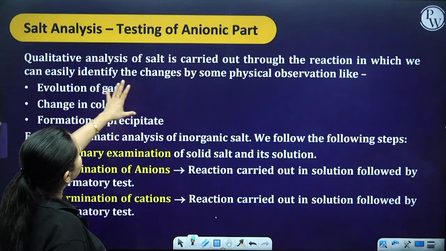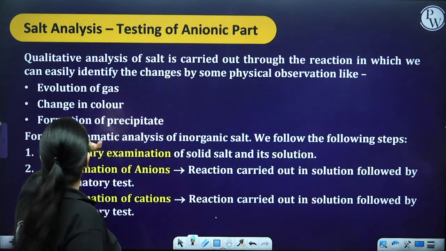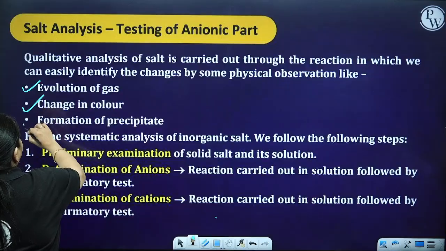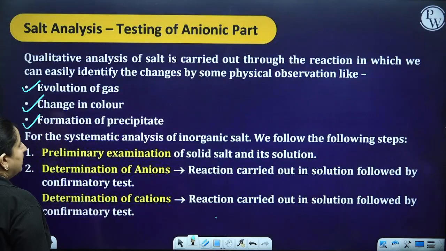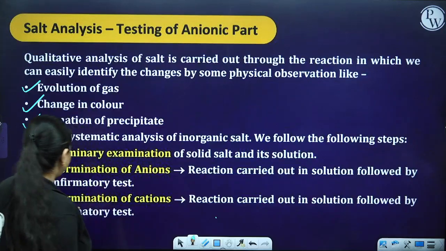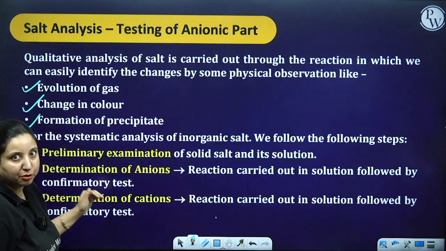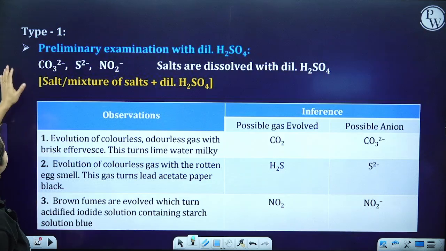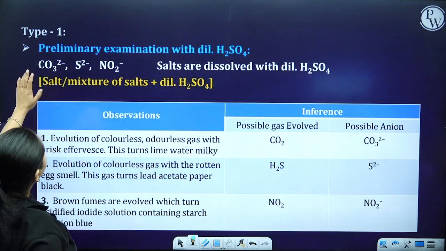Qualitative analysis of salt is carried out through reactions in which we can easily observe the evolution of gas, change in color, or formation of precipitate. Preliminary examination we did, and after that we have to go for the anions and cations. Now after the preliminary examinations, we go for the cations and anions.